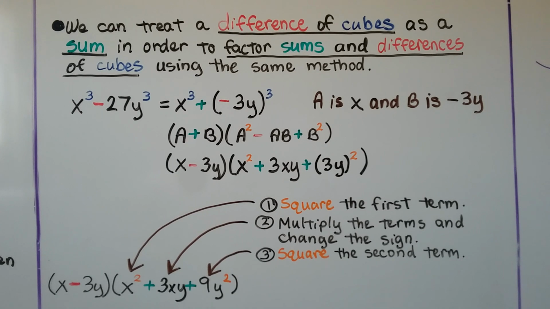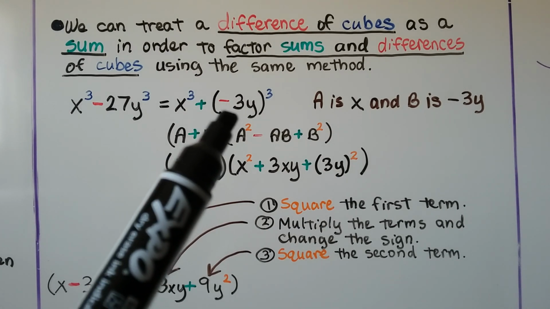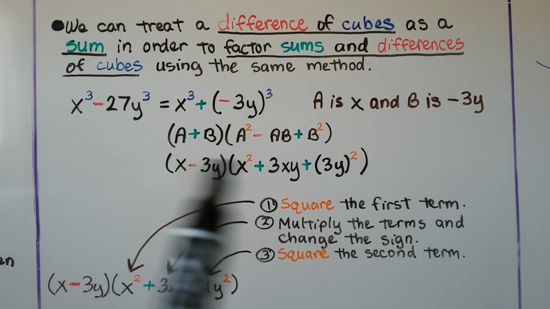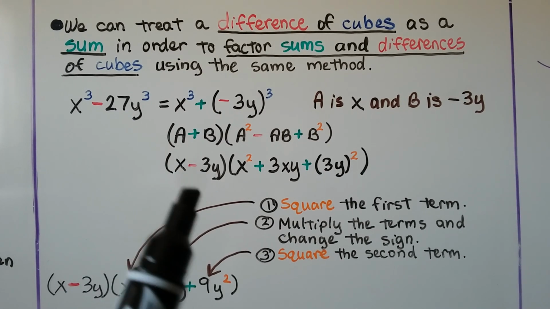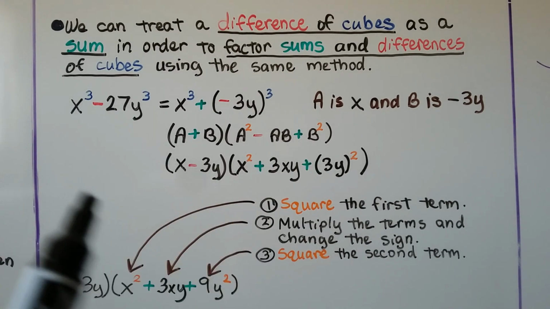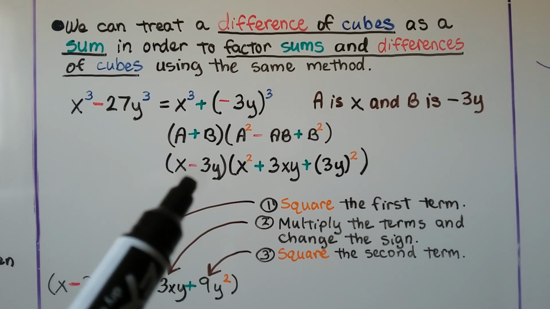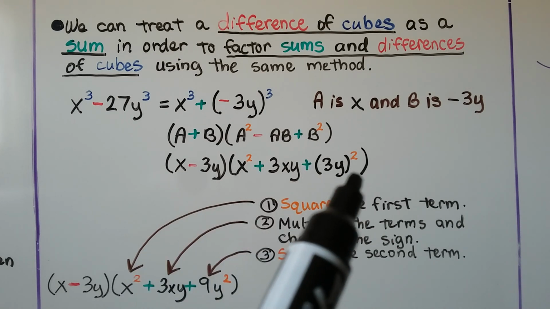We can treat the difference of cubes as a sum in order to factor sums and differences of cubes using the same method. So here we've got x cubed minus 27y cubed. That's going to equal x cubed plus a negative 3y cubed. So for our rule, we've got the a as the x and the b as the negative 3y. Following our rule, we get x minus 3y multiplied by x squared plus 3xy plus 9y squared.